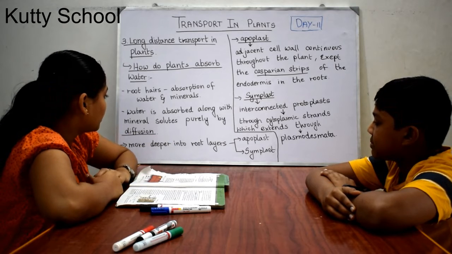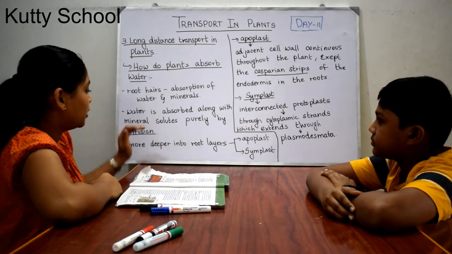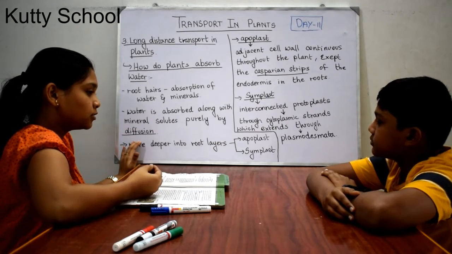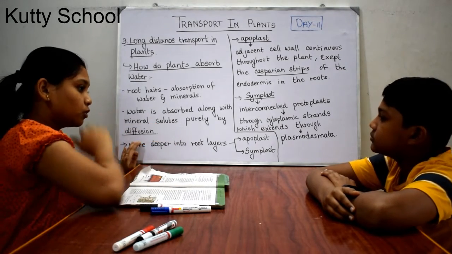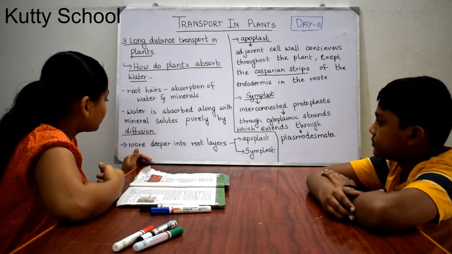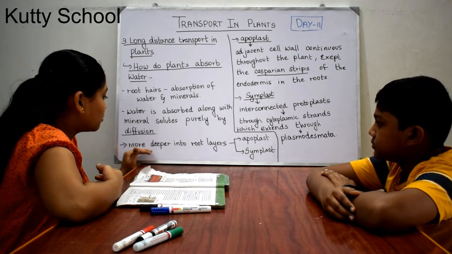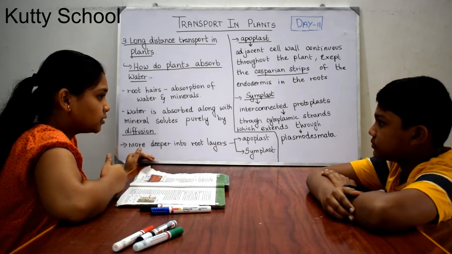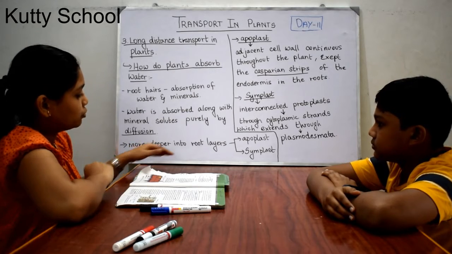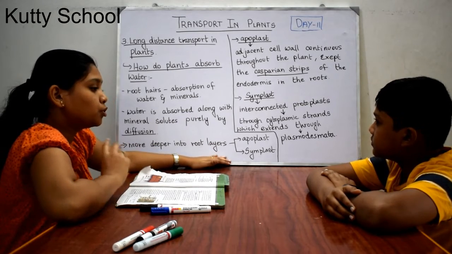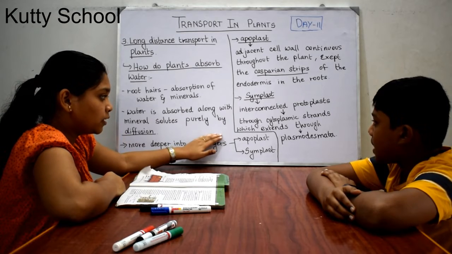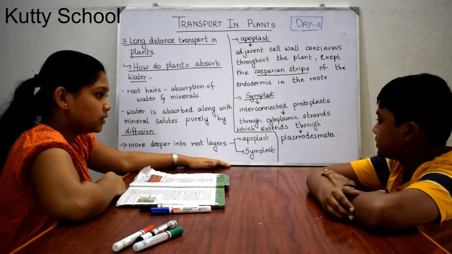And this movement from the root hairs to the inside tissues of the root is purely by diffusion. So to enter deeper into the root layers from the root hairs, it is through diffusion. It enters through two pathways. The first one is the apoplast pathway and the second one is the symplast pathway.